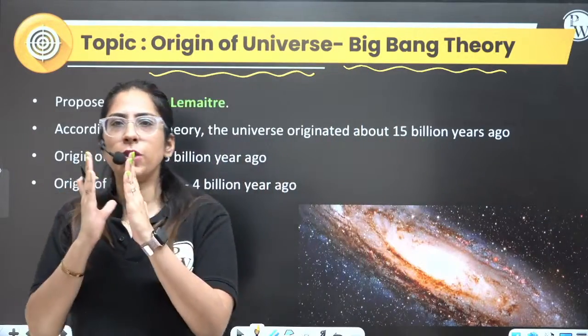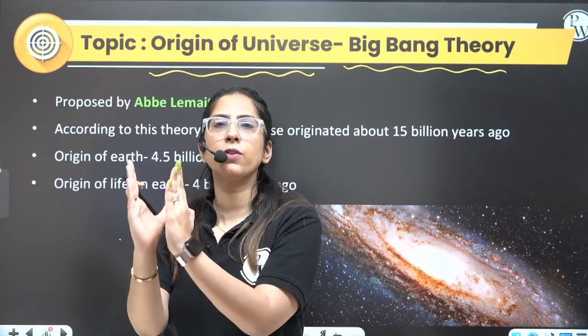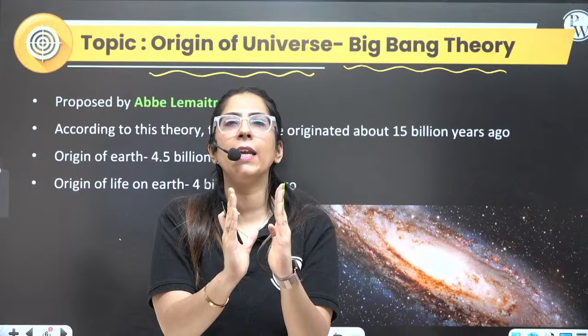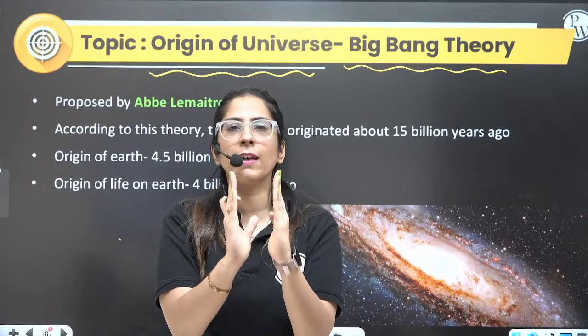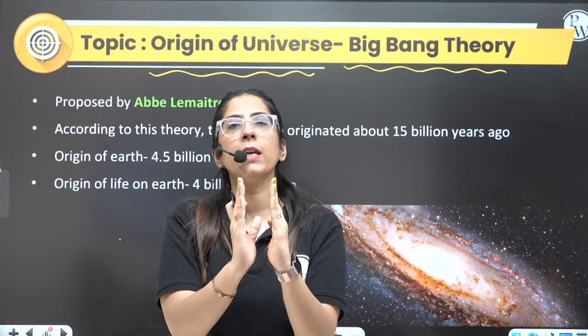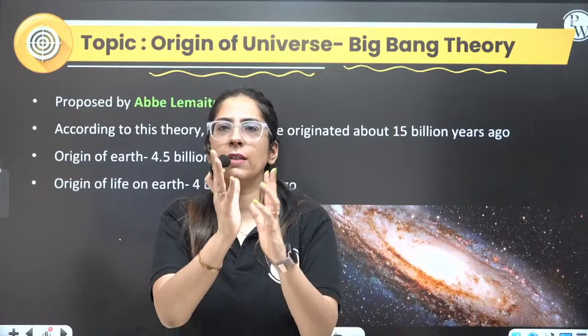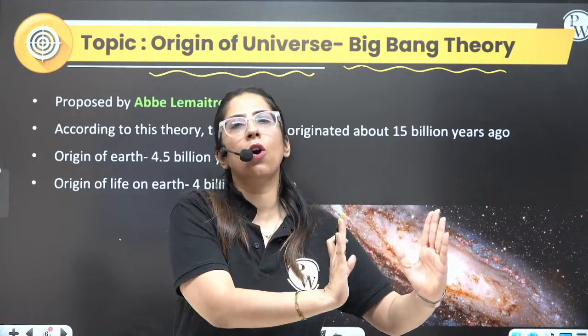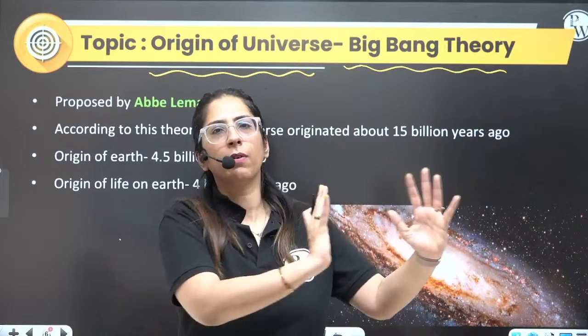So how are we going to proceed with evolution? First of all, the evolution of the universe. Then we will be talking about how our galaxy formation occurred, that is the origin of our galaxy. And what's the name of our galaxy? You all know, that is Akash Ganga, or the other name that you also know. The third thing is the origin of life. So these three we will be proceeding with.